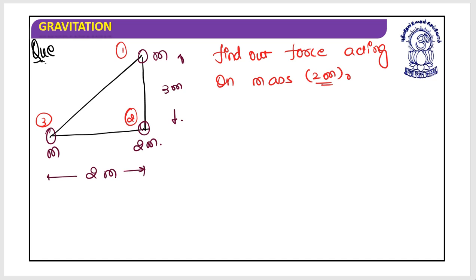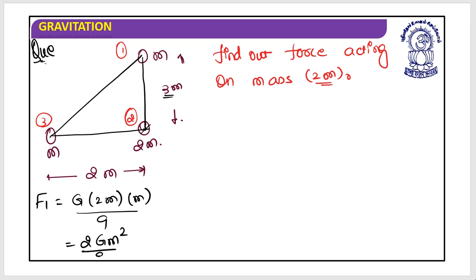How will you do this? What can be done? While calculating the force on mass 2m, the first thing I need to look at is the magnitude. So the force due to the first particle would be equal to G into 2m into m divided by the distance between these two, which is 3, so 9. It's 2 G m square divided by 9.